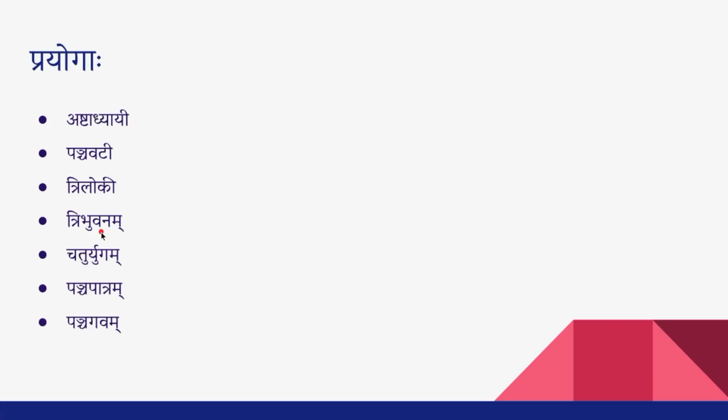So all of these are examples for Samahara Dvigu Samasa. So when you say Ashtadhyayi, Ashtanam Adhyayanam Samaharaha, a collection of 8 chapters is called Ashtadhyayi. Panchavati, Panchanam Vatanam Samaharaha Panchavati, the collection of 5 banyan trees is called Panchavati. Triloki, Trayanam Lokanam Samaharaha Triloki, the collection of 3 lokas is called Triloki.